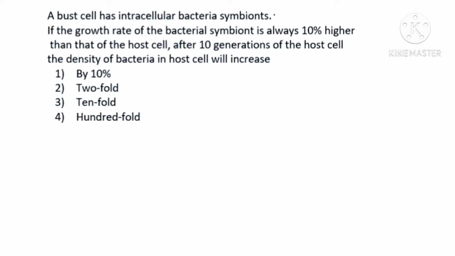Now see the next question. A host cell has an intracellular bacterial symbiont, meaning the bacteria is living inside the cell as a symbiont. If the growth rate of the bacterial symbiont is always 10% higher than the host cell, then after 10 generations of the host cell, what will be the density of bacteria in the host cell? Will it increase by 10 percent only, or by 2-fold, 10-fold or 100-fold?